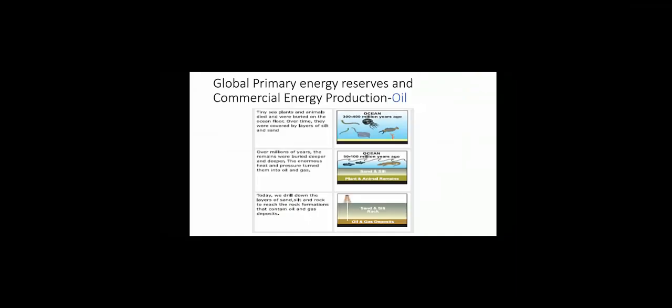The formation of oil is shown below. Tiny sea plants and animals died and were buried on the ocean floor. Over time, they were covered by a layer of silt and sand. Over millions of years, the remains were buried deeper and deeper. The environment's heat and pressure turns them into oil and gas. Today we drill down through the layers of sand, silt and rock to reach the rock formation that contains oil and gas deposits.